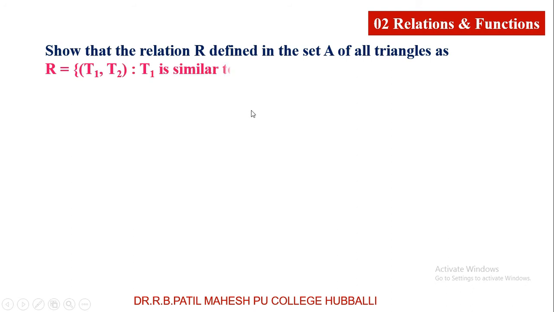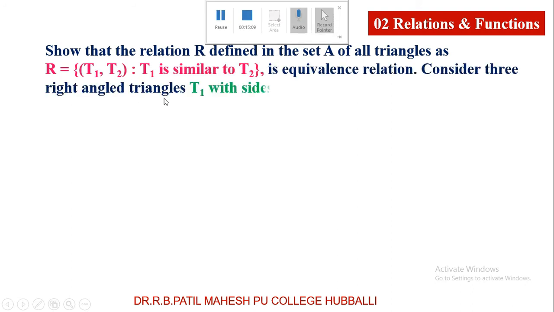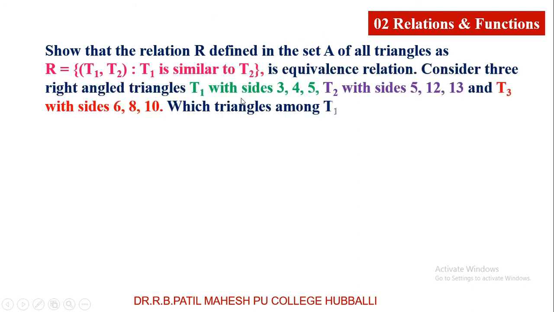One more example. Show that the relation R defined in the set A of all triangles is here. R is equal to {(T1, T2) such that T1 is similar to T2} is your relation. (T1, T2) belongs to R means T1 is similar to T2. Prove that this relation is an equivalence relation.